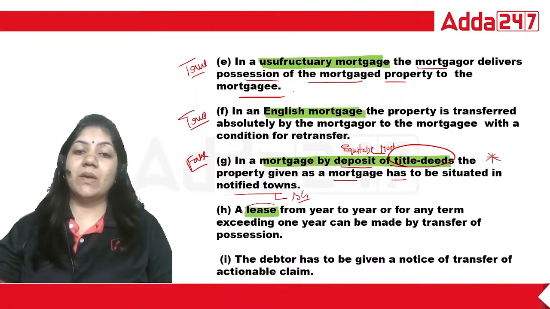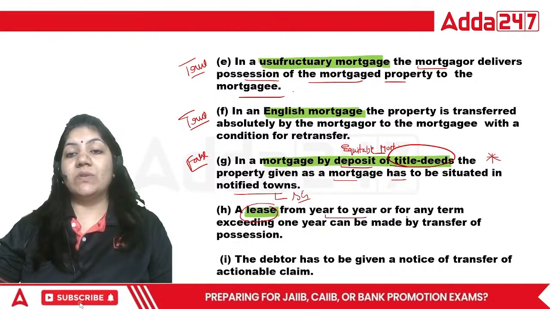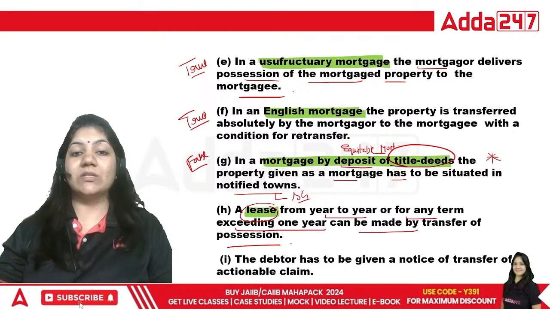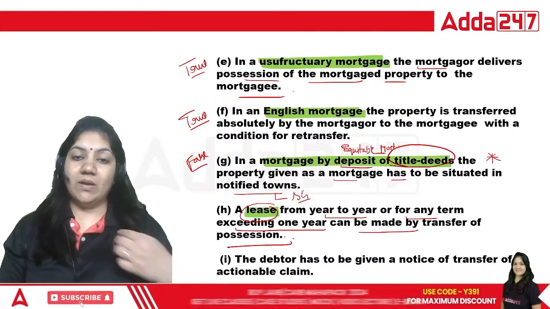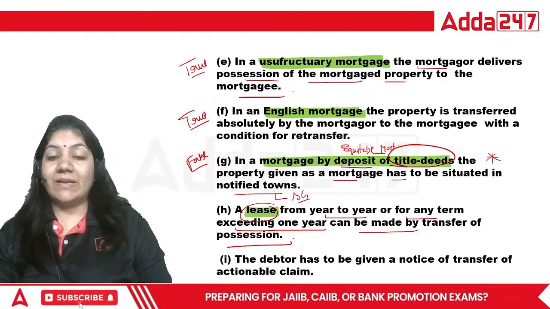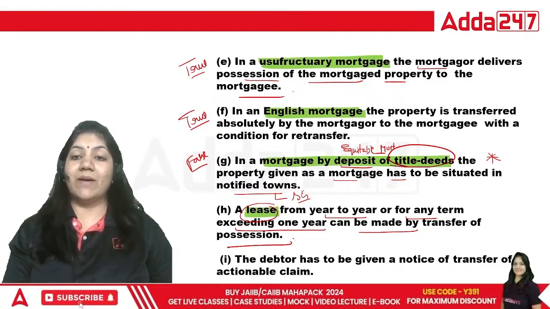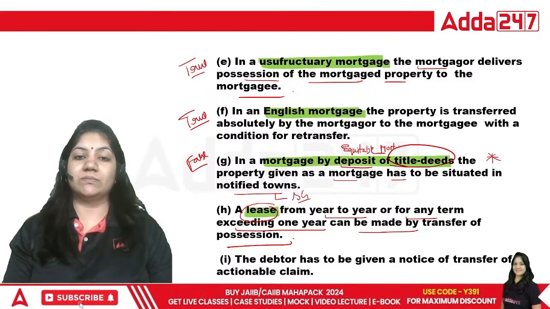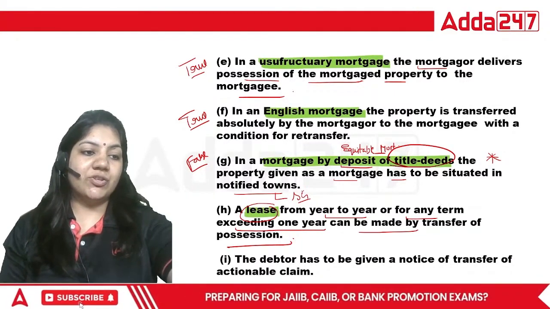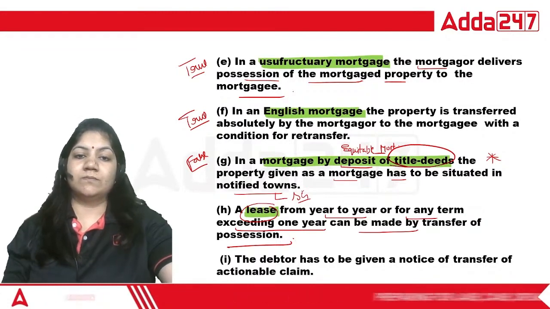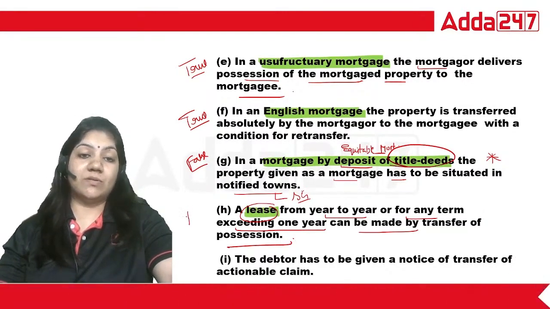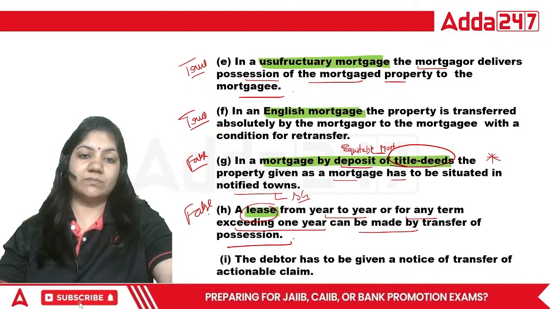Done? Now, a lease from year to year or for any term exceeding 1 year can be made by transfer of possession. That is true. If it exceeds 1 year, that should be registered. So this is totally false.